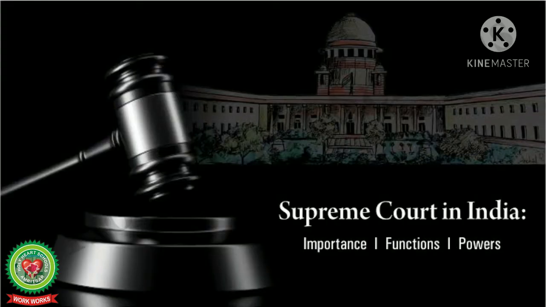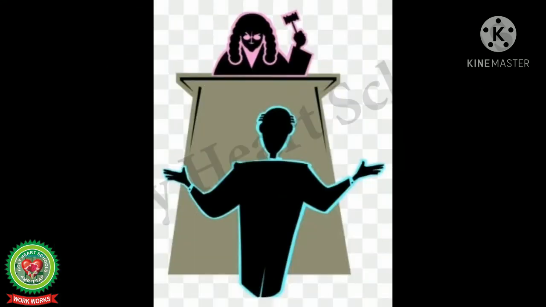Now let us do the jurisdiction, powers and functions of the Supreme Court. The Supreme Court of India, being the highest court in the country and being at the head of the entire judicial hierarchy in the land, has to perform many judicial, administrative, advisory and other functions. Let us start from original jurisdiction. Original jurisdiction of a court implies those cases which could be directly brought before it.